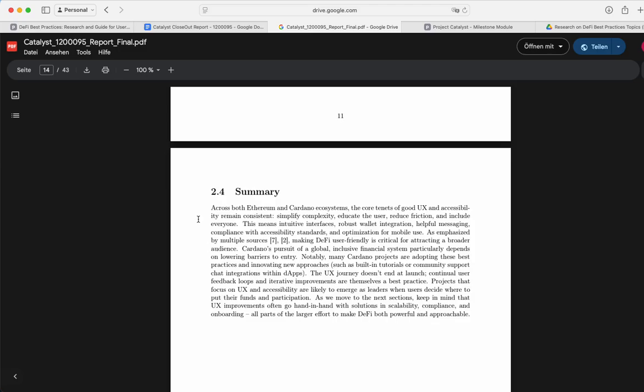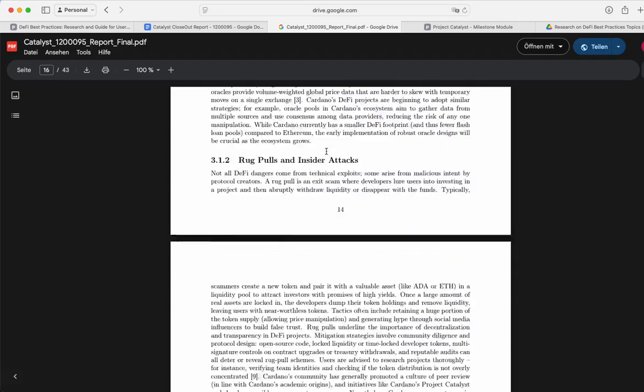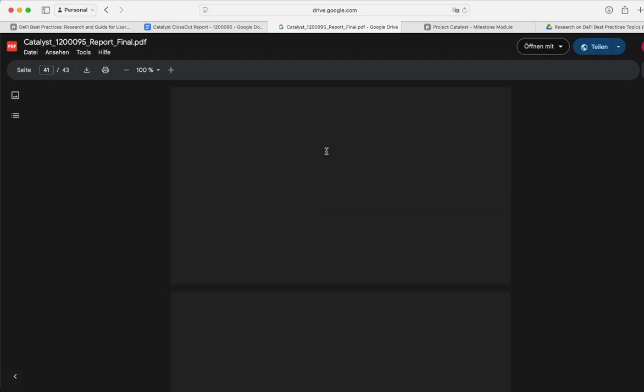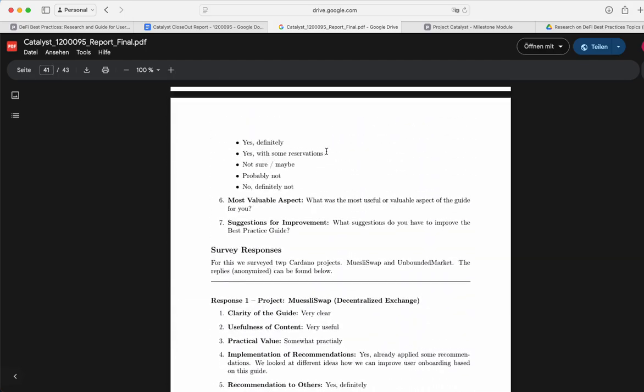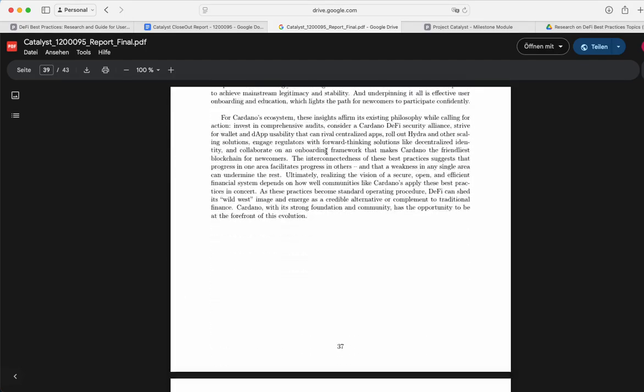At the same time, we are monitoring developments in the ecosystem and adjusting the guide based on that. Of course, this is not part of the Catalyst project anymore, but something we want to do to keep this valuable resource for the entire ecosystem.